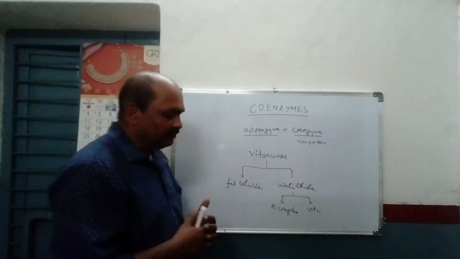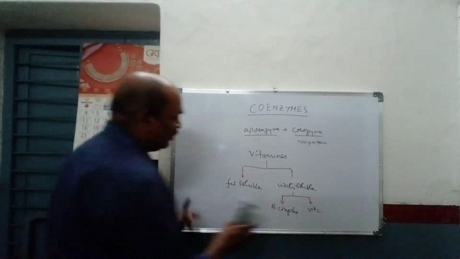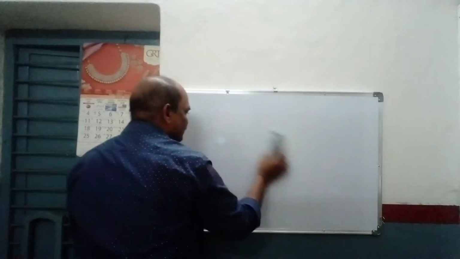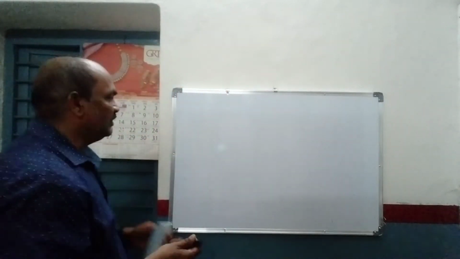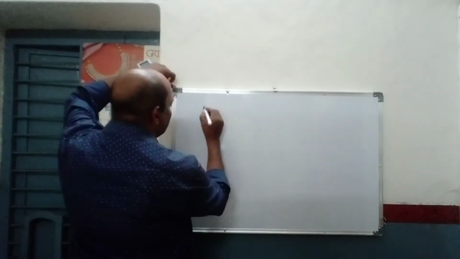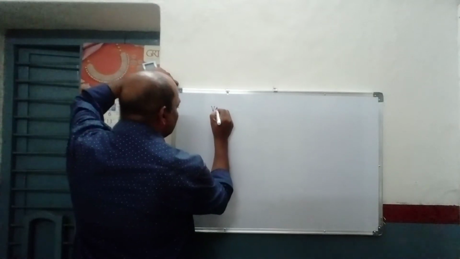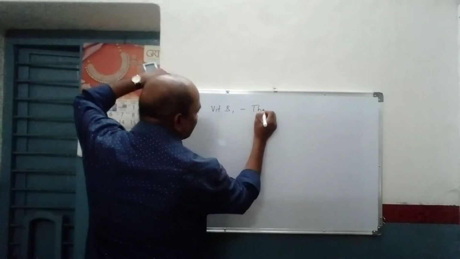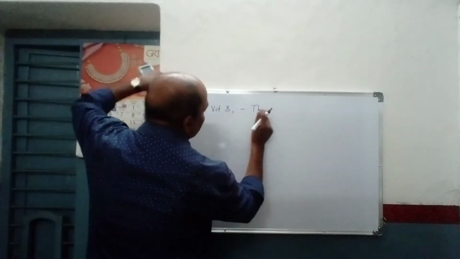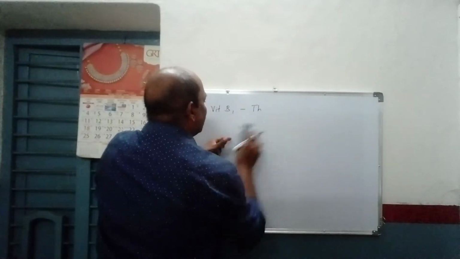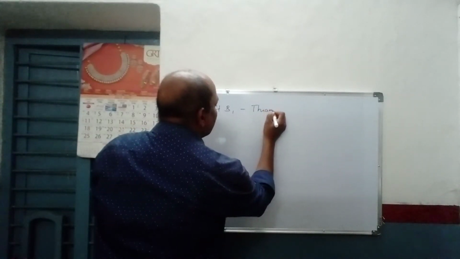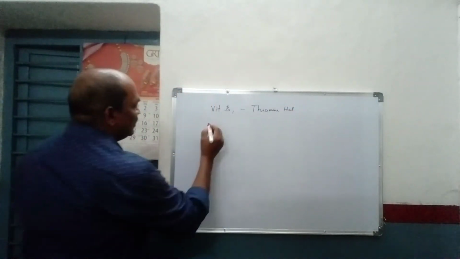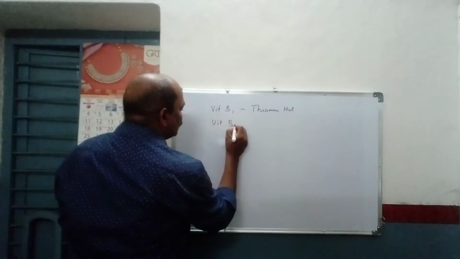Now let us examine which B complex vitamins act as coenzymes. We know the B complex vitamins very well. Right from vitamin B1, this is called thiamine hydrochloride, thiamine hydrochloride.